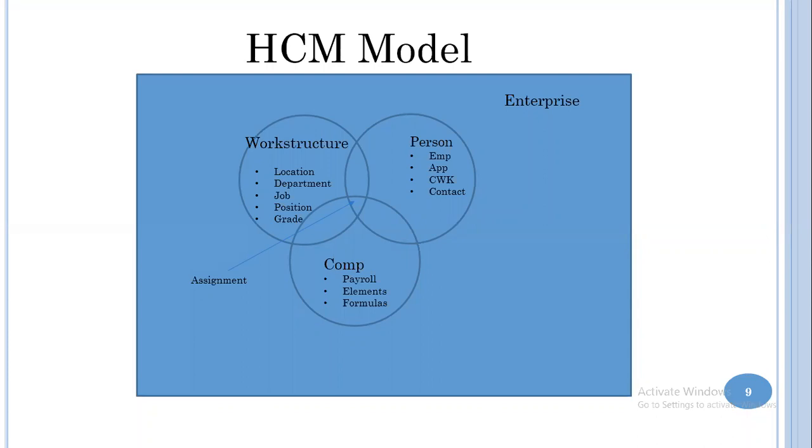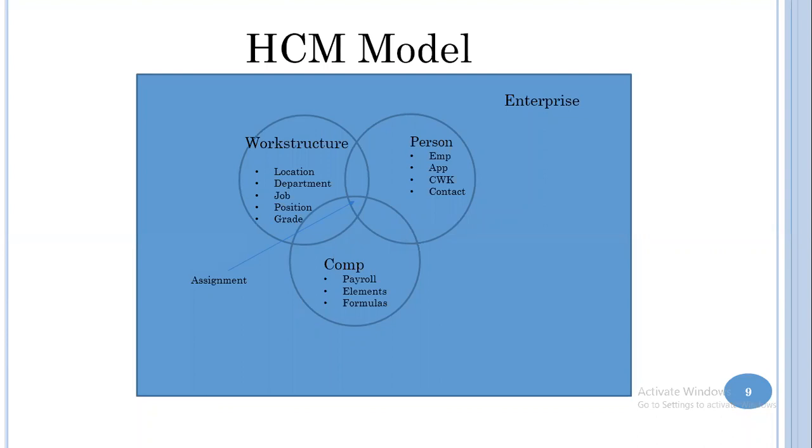We understand those terms. They are fairly understandable, right? English language. Person, we talk about person. So in the system, we don't talk about employees, we don't talk about contingent workers, we talk about person. Person can be an employee, can be an applicant, can be a contingent worker, can be a contact. And then you also have compensation, which is all about payroll elements, meaning the pay codes, formulas, pay slip, generation of the payroll, different processes, steps, and all that.